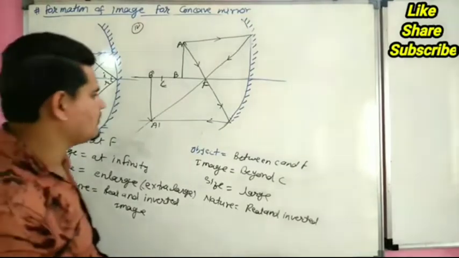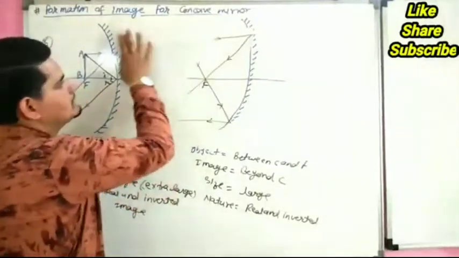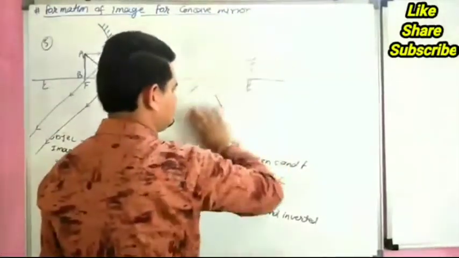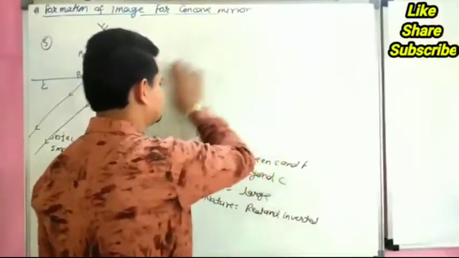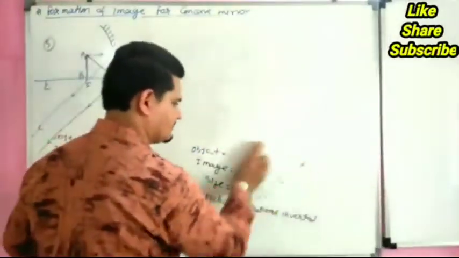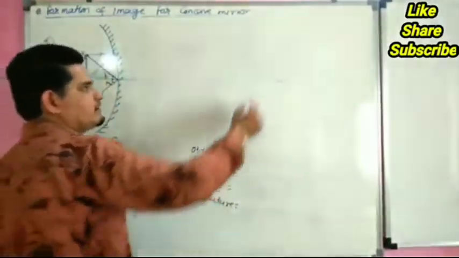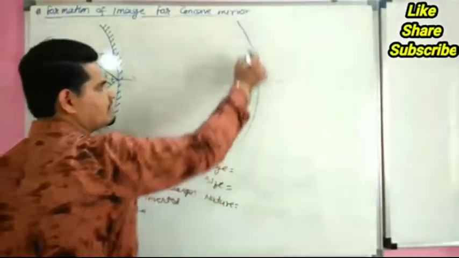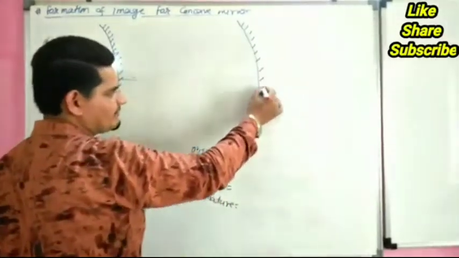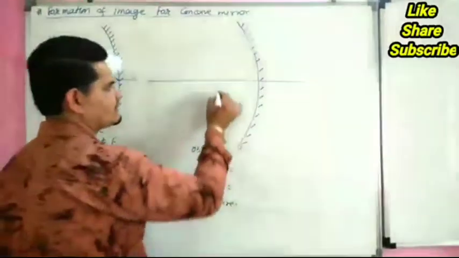Now we are discussing our last case. This is concave mirror. This is principal axis.